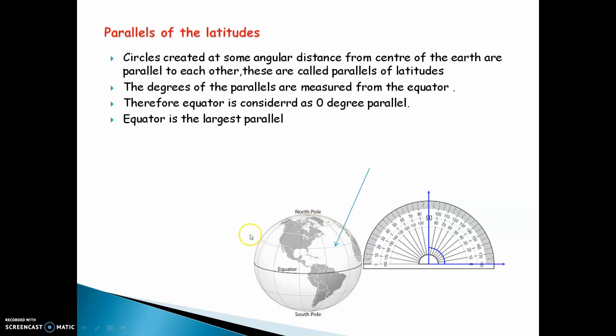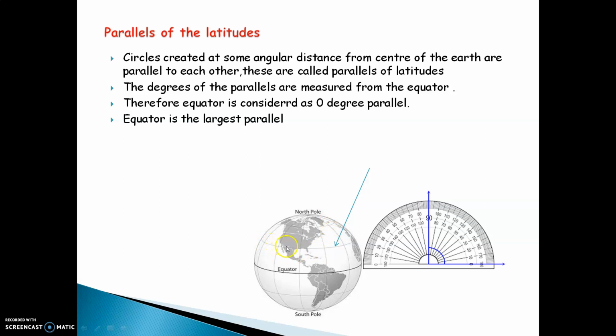You can see in the globe, you have the Earth and you have some lines that divide the Earth into various parts. The equator divides the Earth into two equal parts. It is an imaginary line that divides the Earth into two equal parts. You can see these lines on this picture. These are called parallels of latitudes.